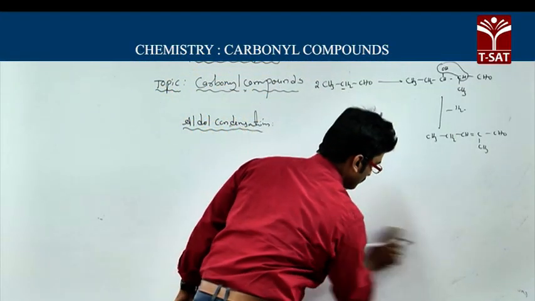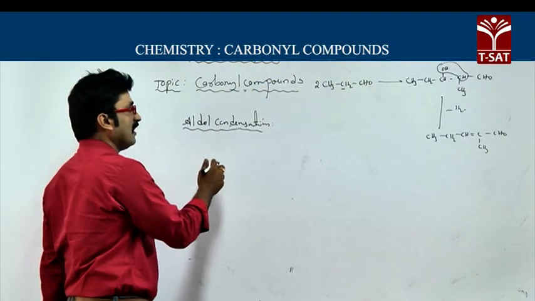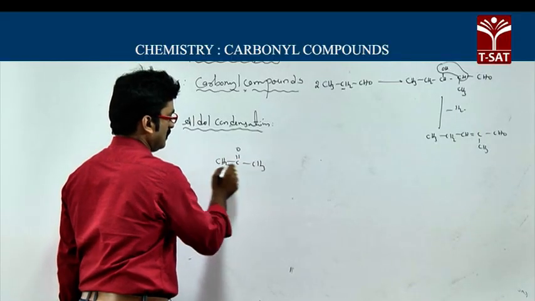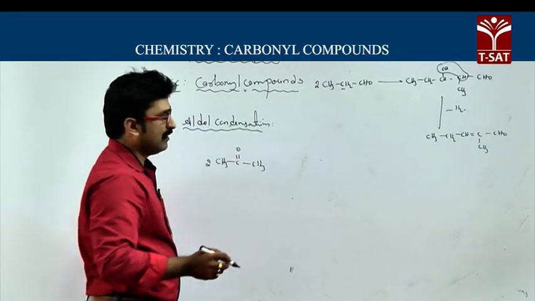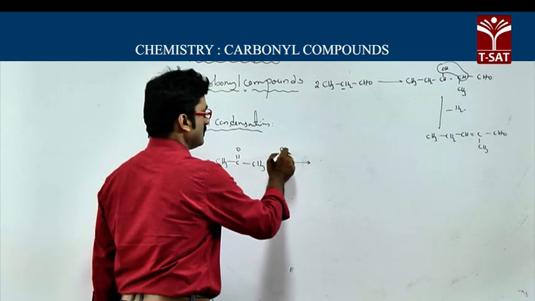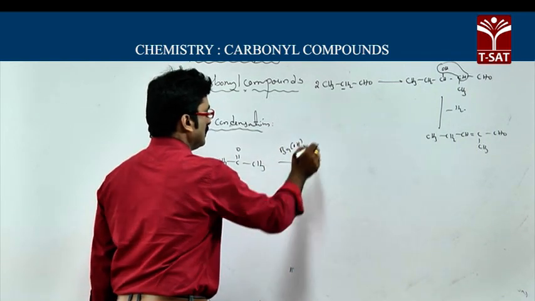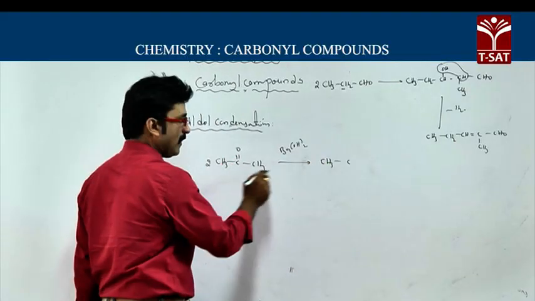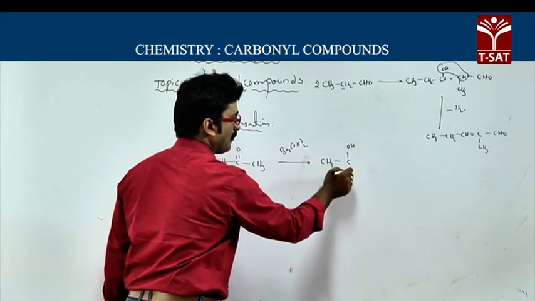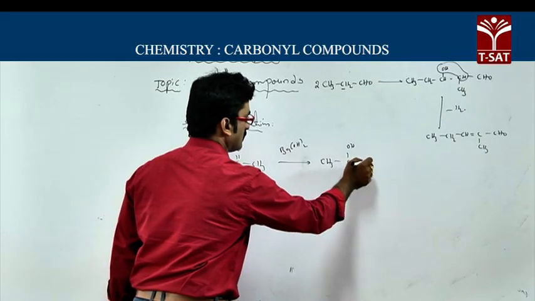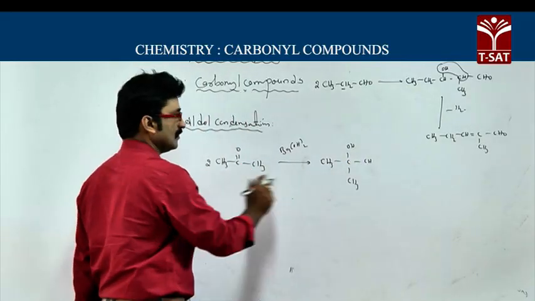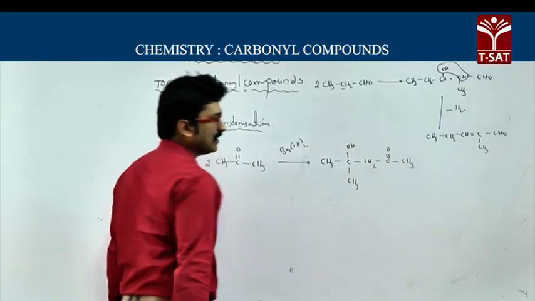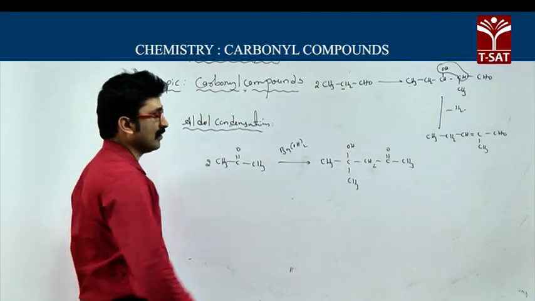Now I am taking a ketone having alpha hydrogen, CH3 C double bond O CH3, acetone. This undergoes aldol condensation in the presence of barium hydroxide. Here you will get CH3 C OH CH3, and this is CH2 C double bond O CH3. This is called diacetone alcohol.